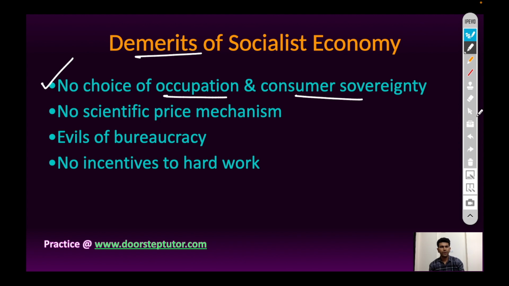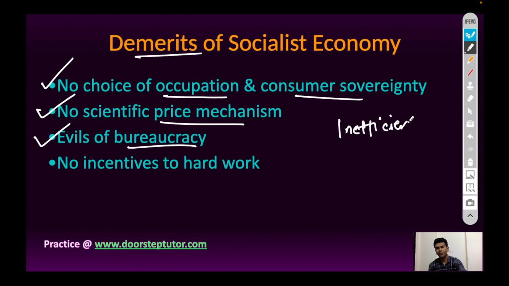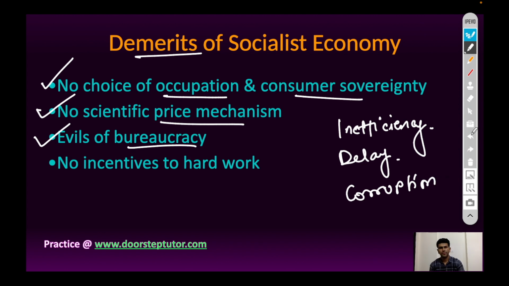Next, no scientific price mechanism. Since the price of goods and services are not determined by negotiation between buyers and sellers, there is no practical base to set price and no proper basis of cost calculation. Socialism involves evils of bureaucracy and results in inefficiency, delay in work, corruption, etc. Next, the laborers are not awarded according to their efficiency and hard work.